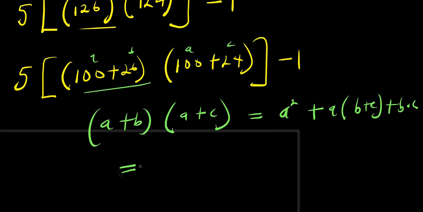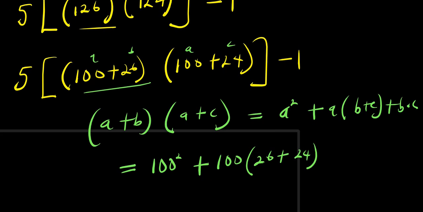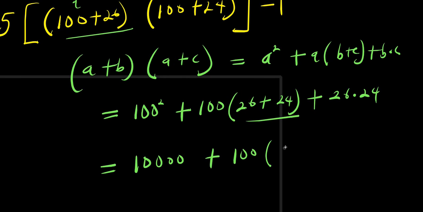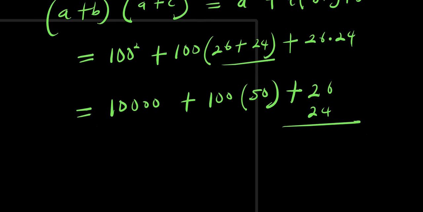So that means we are going to have 100 power 2, that is our a squared, plus 100 times b plus c, that is 26 plus 24, plus b times c, that is 26 times 24. So from here, I have 100 squared, this is 10,000, plus this is 100 times, this is 50, plus this is 26 times 24. So let's multiply this out.